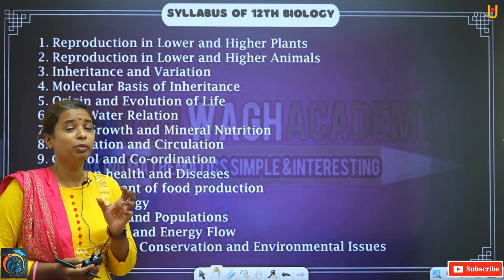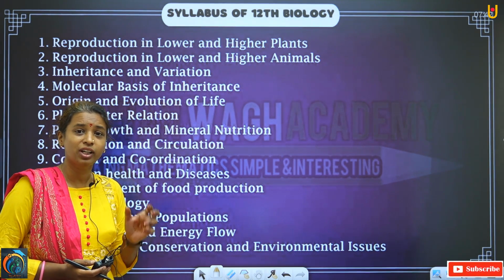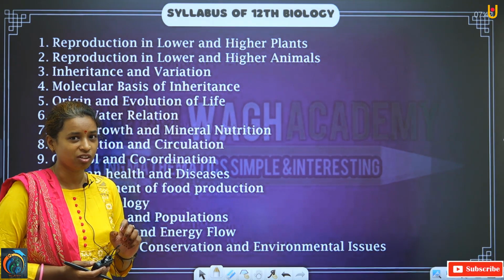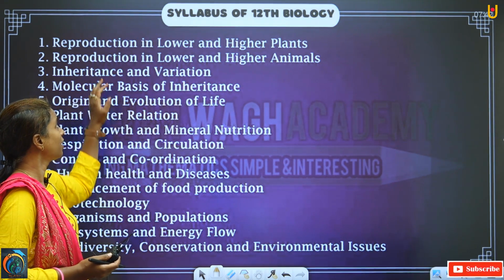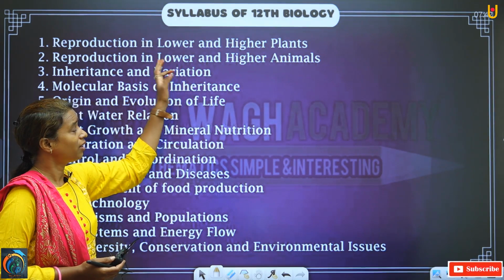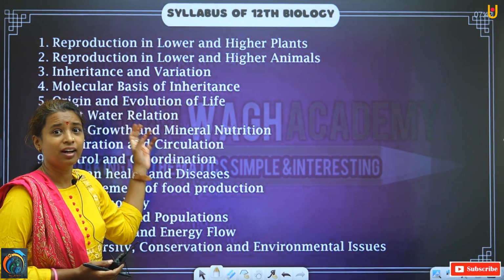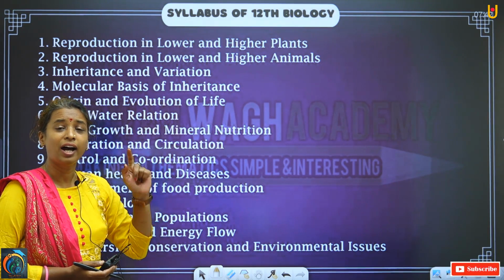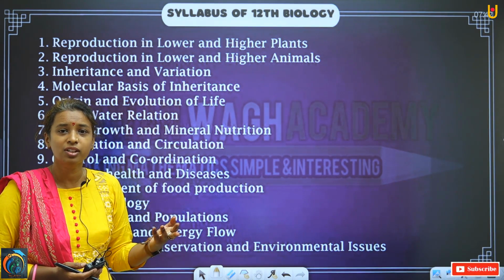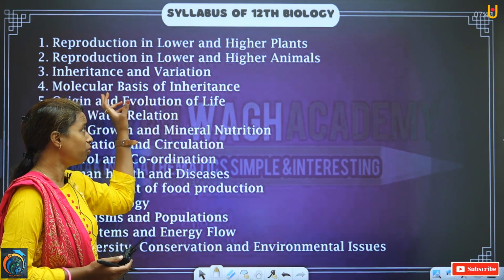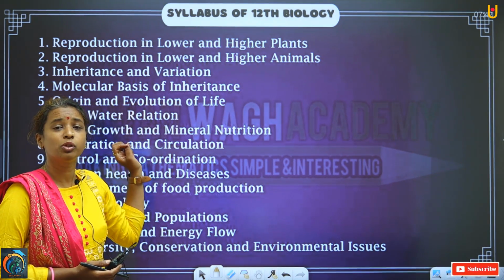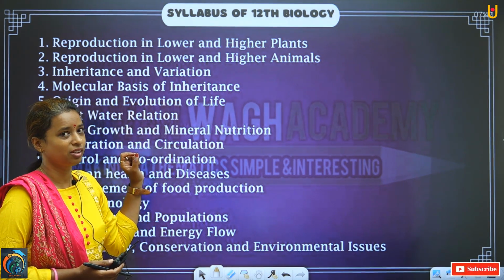They do not want to become extinct, and that's why they have to increase their population. For that purpose, these plants, whether higher or lower, are ready to reproduce, and they reproduce in different ways. In what way they reproduce, that we are going to study here.